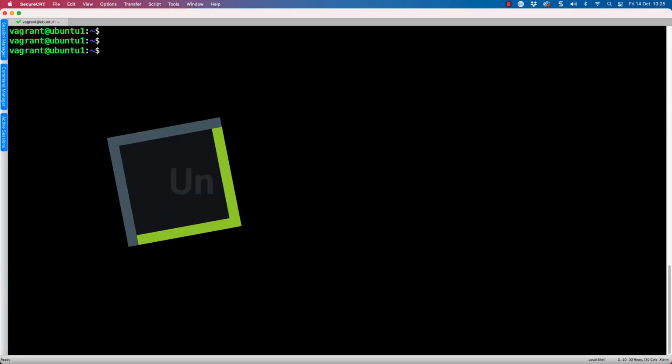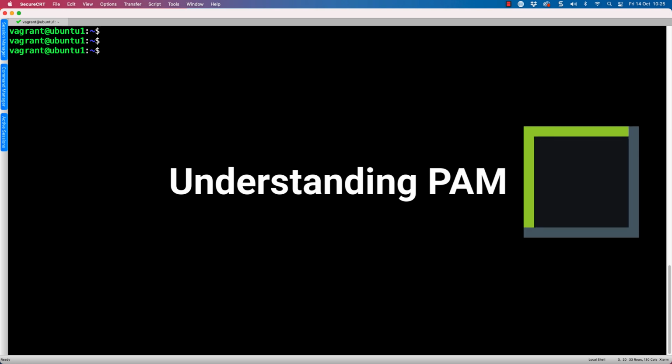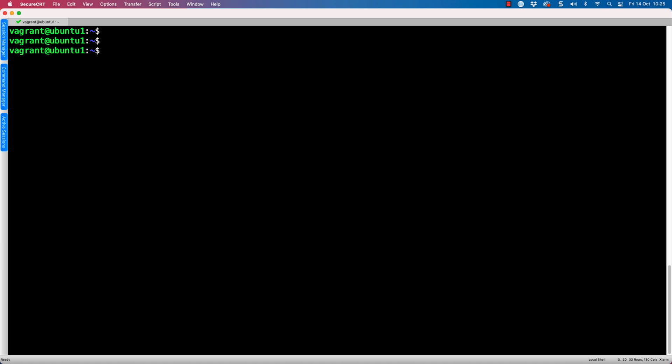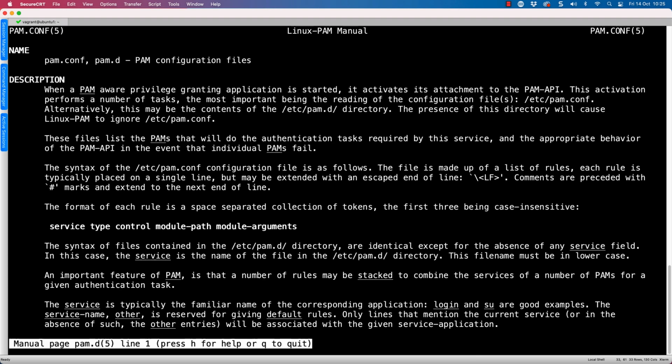Hello and a big warm welcome through to the command line of my Ubuntu 20.04 system, where we're going to build on our understanding of PAM. Now, we are working at the command line as a standard user, and we're going to be taking a look at the documentation. Now, look, I do know you're not going to like documentation, but sometimes we are going to have to read it. It gives you an easy way to get the information that we want.